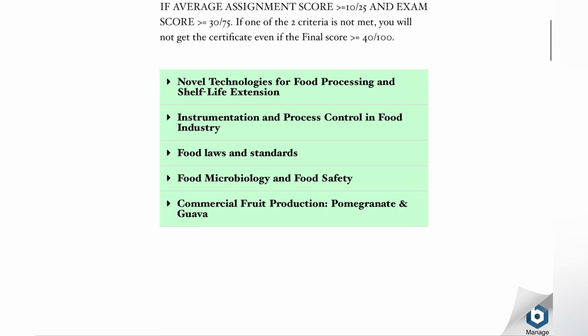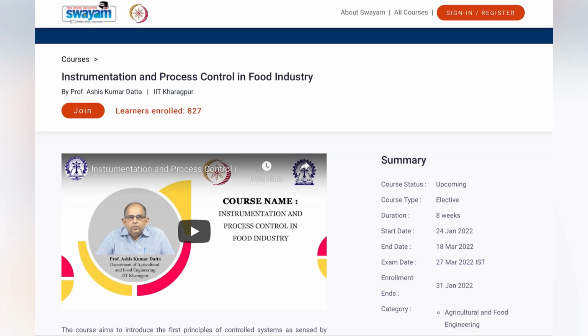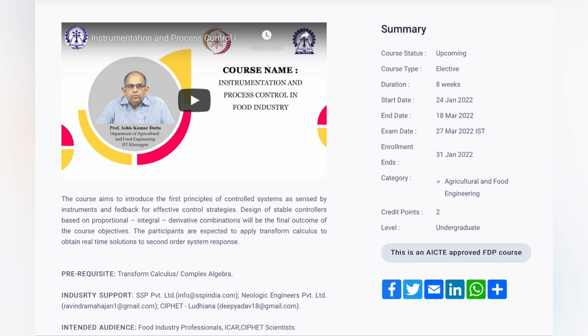That is instrumentation and process control in food industry. So the instructor for this course is Professor Ashish Kumar Datta. That is, he is from IIT Kharagpur. So to apply for this, you have to click on this link and you will be redirected to the official website of Swayam. So the duration of this course is 8 weeks and the starting date is 24th of January 2022. The course will end on 18th of March 2022. The last date to enroll for the course is 31st of January 2022 and it is an undergraduate level course.